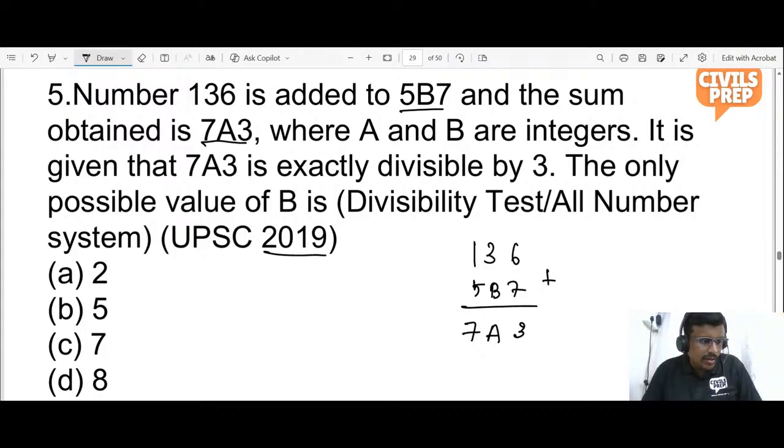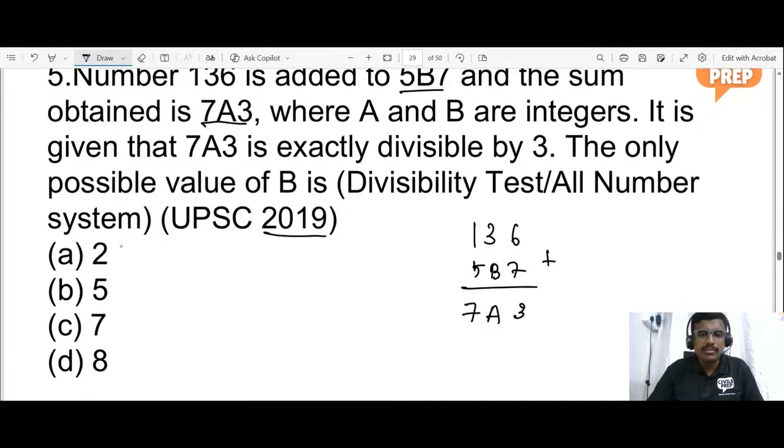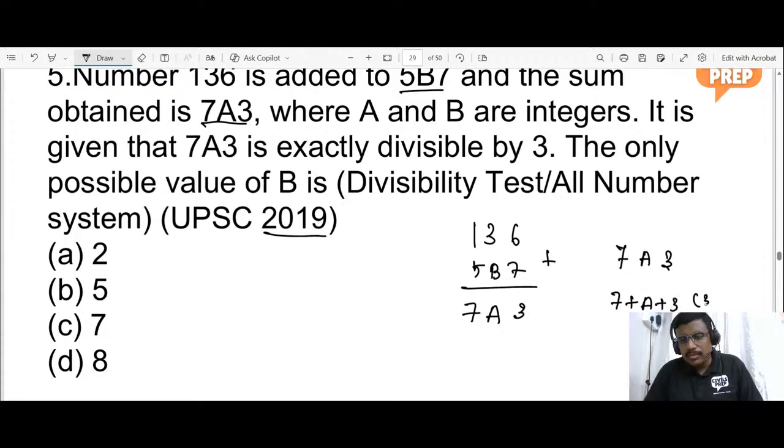So can you please work out this problem? The question asked here is a number 136 is added to a number 5b7 where b is unknown and the obtained result is 7a3 which is exactly divisible by 3. What is the divisibility rule of 3? Sum of the digits is divisible by 3. And the question asks us the only possible value. So 7a3 is divisible by 3, which means 7 plus a plus 3 is divisible by 3, right? Which is 10 plus a.